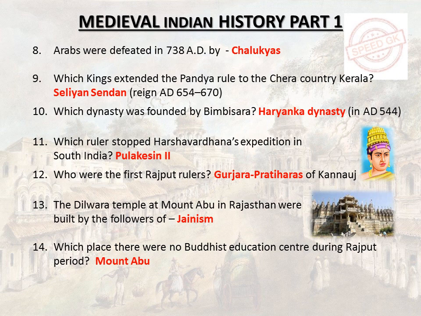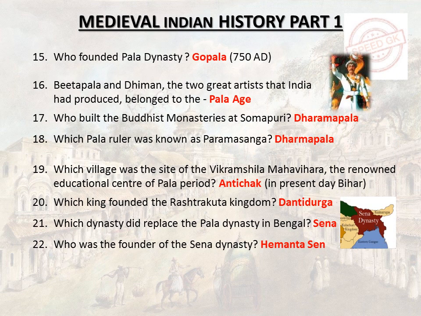Which dynasty was founded by Bimbisara? Haryanka dynasty, in AD 544. Which ruler stopped Harshavardhana's expedition in South India? Pulakeshin II. Who were the first Rajput rulers? Gurjara Pratiharas of Kannauj. The Dilwara temple at Mount Abu in Rajasthan was built by the followers of Jainism. At which place were there no Buddhist education centers during the Rajput period? Mount Abu.